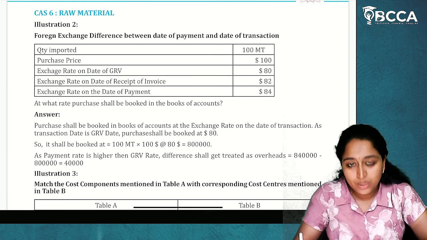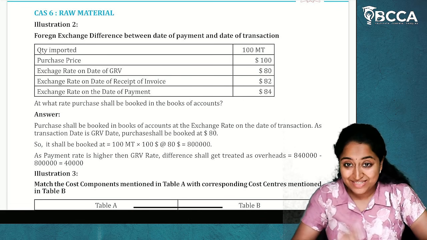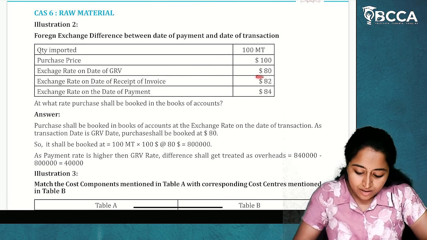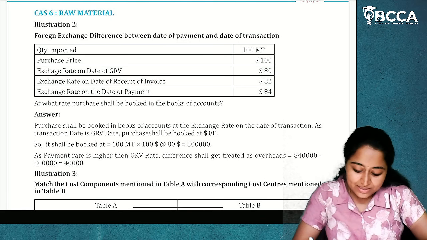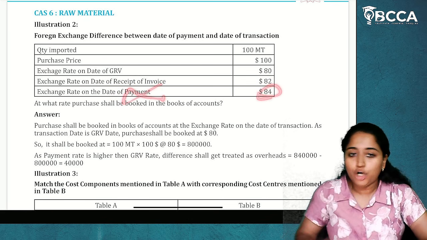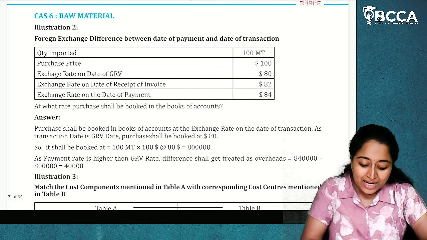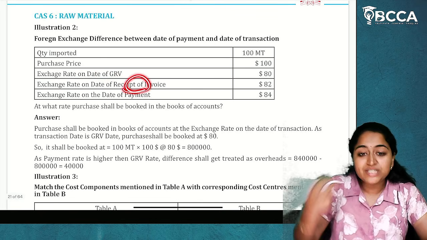Goods receipt voucher. On that date of goods receipt voucher, it is 80 and on the date of receipt of invoice it is 82. On the date of payment 84. Date of payment will not at all be considered as date of transaction. We have known that now. Date of GRV and date of receipt of invoice.